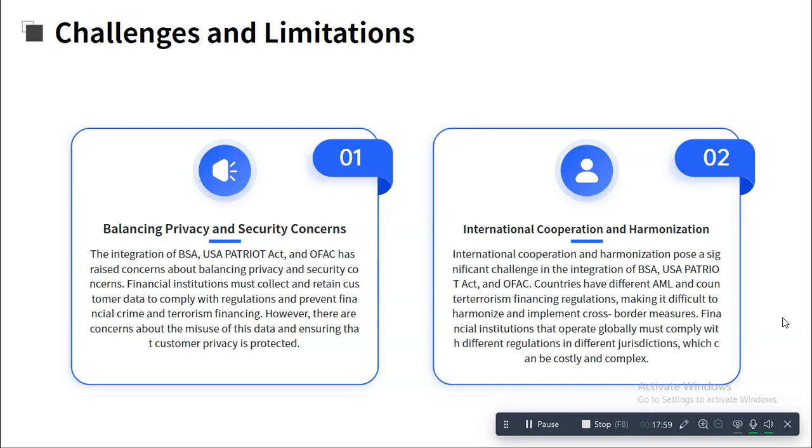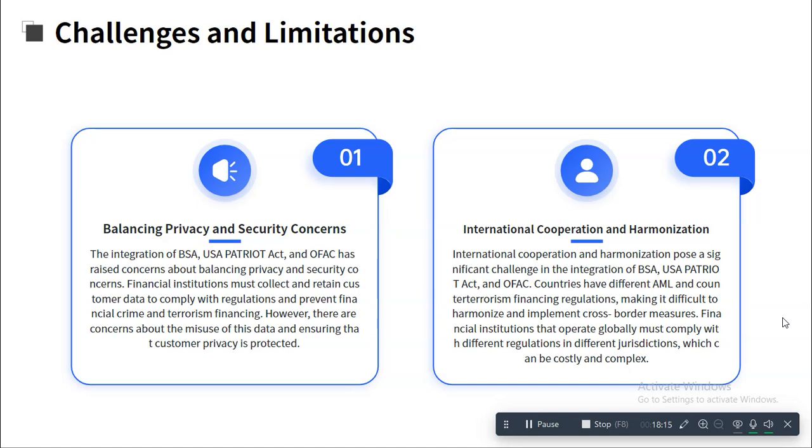Then challenges and limitations. One of the biggest challenges is implementation of the USA Patriot Act and the BSA across jurisdictions. This is one of the most important challenges.